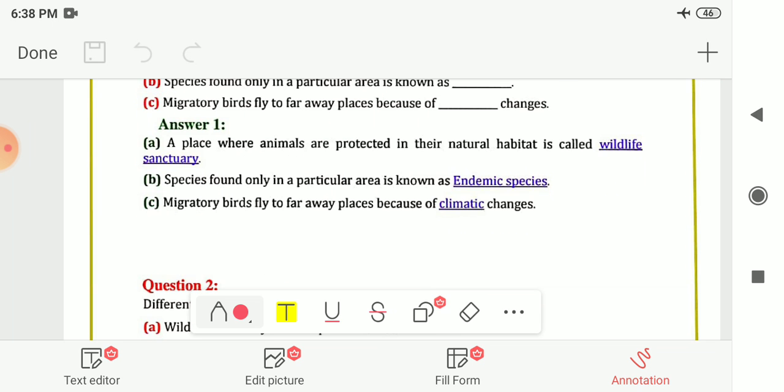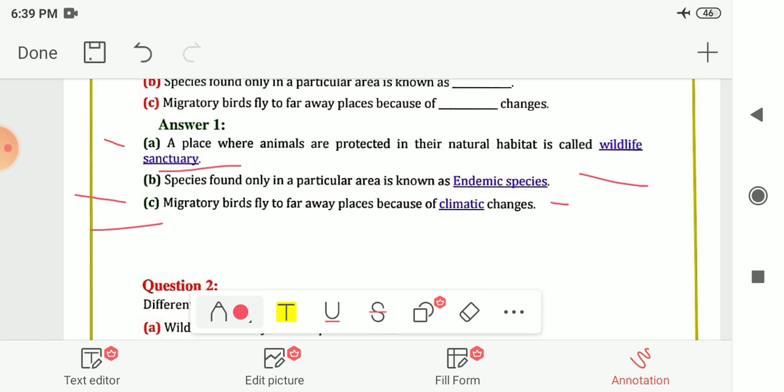In that, question 1 is fill in the blanks. The first one: the place where animals are protected in their natural habitat is called blank. So that is known as the wildlife sanctuary. Next one: the species found only in a particular area is known as blank. So that is known as the endemic species.